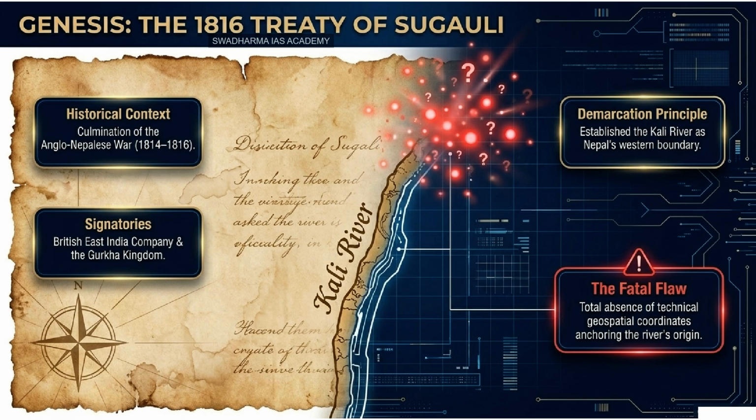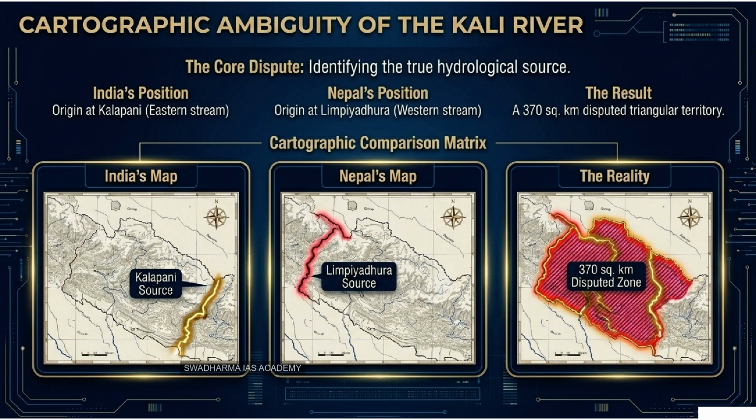It's the root cause. So to break down the two stances for the listeners, India operates on the cartographic logic that the river originates from a smaller eastern stream near Panthagarh or Kalapani. Meaning, if you follow that specific eastern channel as the boundary, the 370 square kilometer triangle to the west is firmly within India's Uttarakhand state. Exactly. But then Nepal, looking at that exact same watershed, argues that the true source is actually the much larger westernmost stream originating at Limpiyadhura. Right, so if you draw the boundary from that western point, the entire Kalapani-Lipulekh-Limpiyadhura triangle just shifts right into Nepalese territory. Yeah, it's essentially a 200-year-old argument over tributary hierarchies.